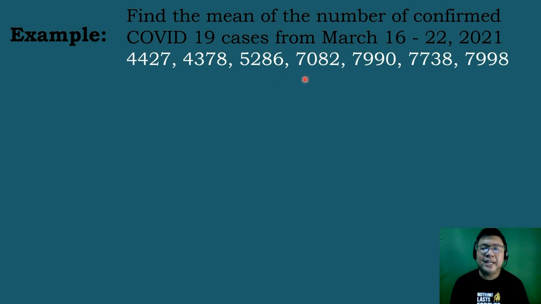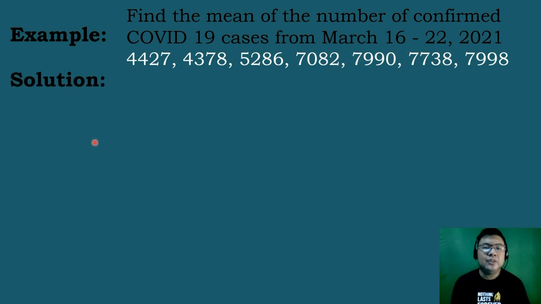And then for the next day, 7,082. For the next day, 7,990. March 21, 7,738 cases. And then for March 22, there are 7,998 cases.